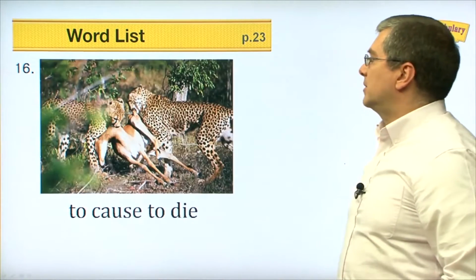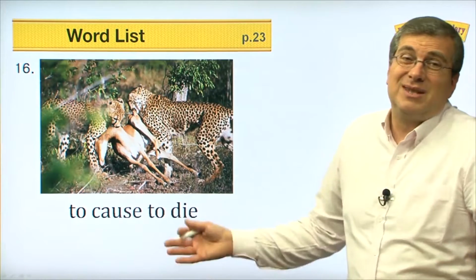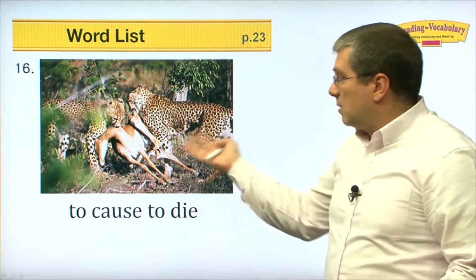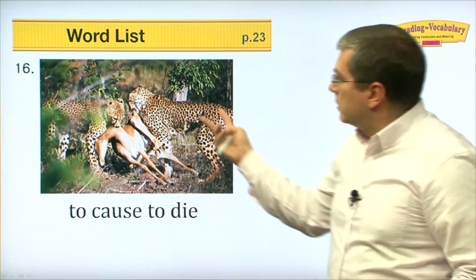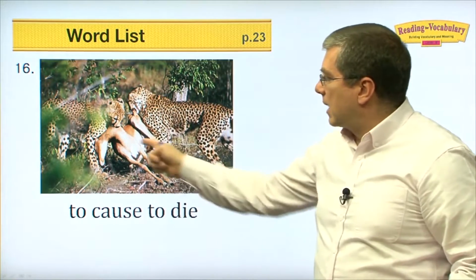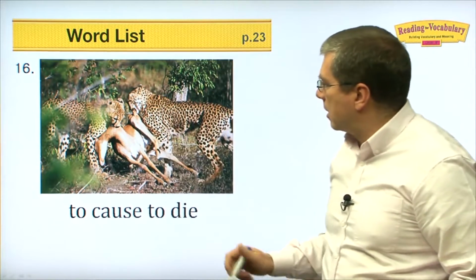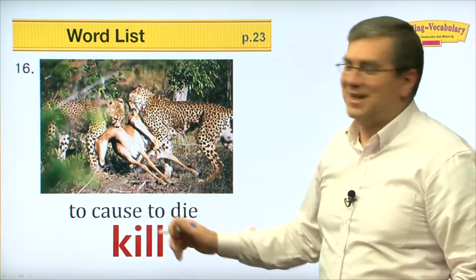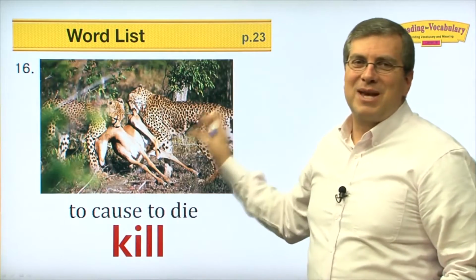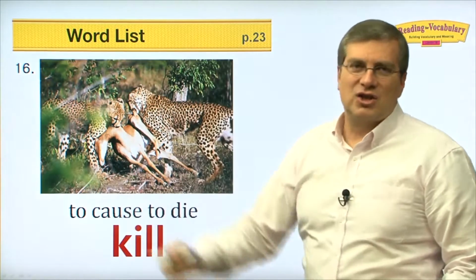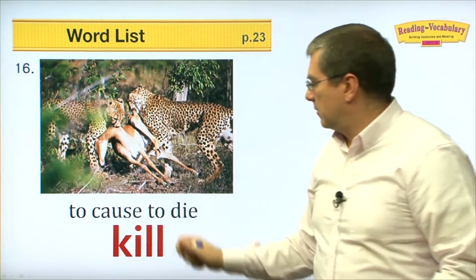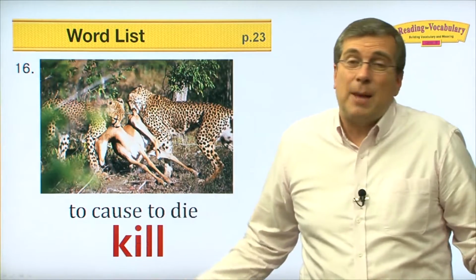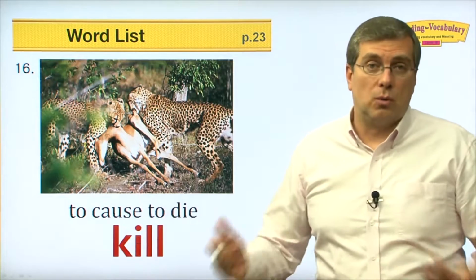Okay. Number 16. Oh, that's too sad. But this is nature. This is what happens in nature. Animals have to eat, right? So these two look like cheetahs. They caught a deer or a gazelle and they cause it to die. They catch it and they kill it. So when a big cat, a hunter, right, catches another animal and kills it, of course, it causes the animal to die, to kill. It happens in nature. This is the natural world.